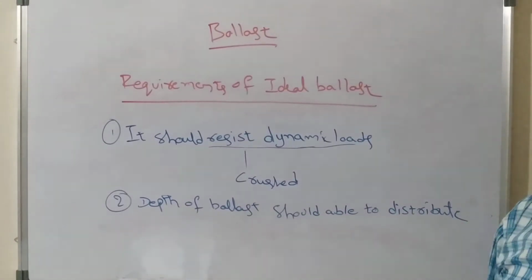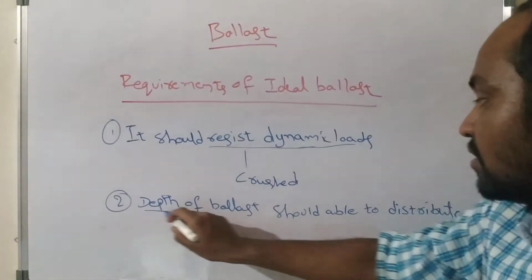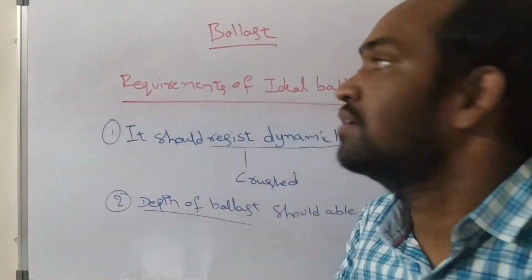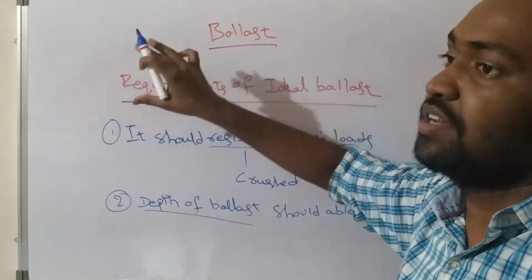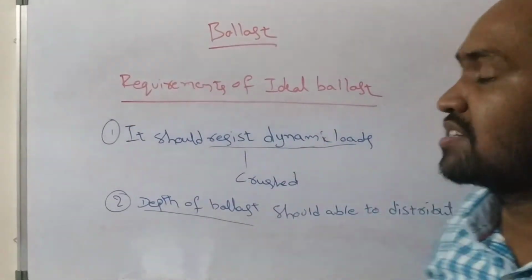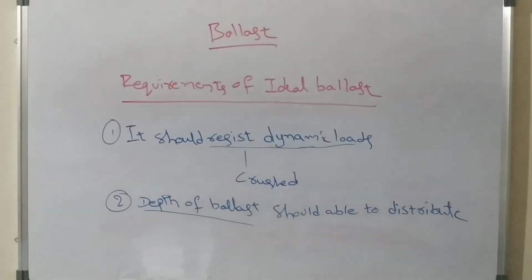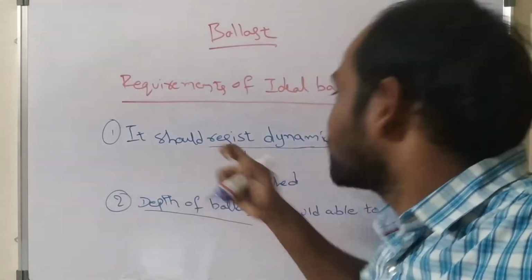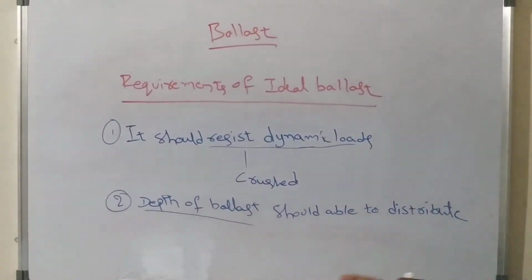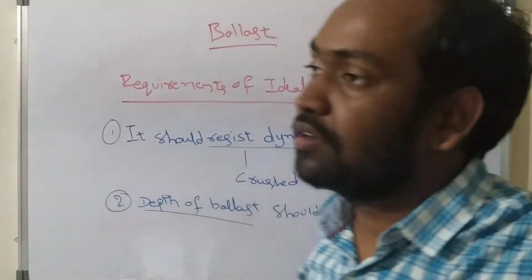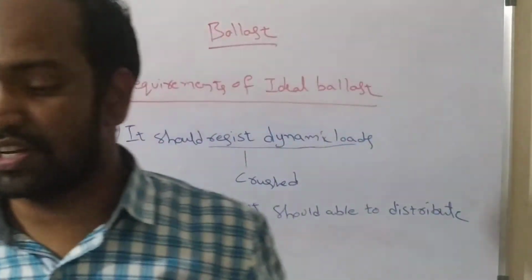That depends upon the depth of the ballast, which we can choose based upon the material used as ballast and its different physical and mechanical characteristics. So it should resist dynamic loads, and its depth should be able to transfer the load to the earth through a larger area.